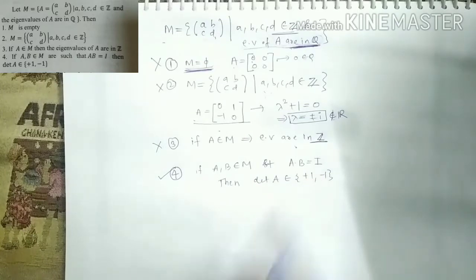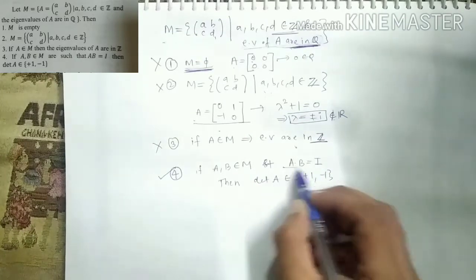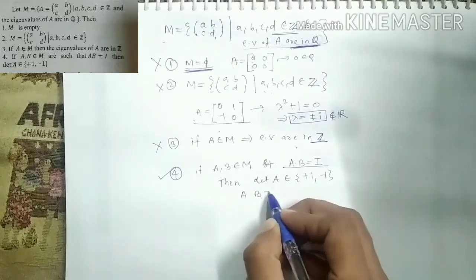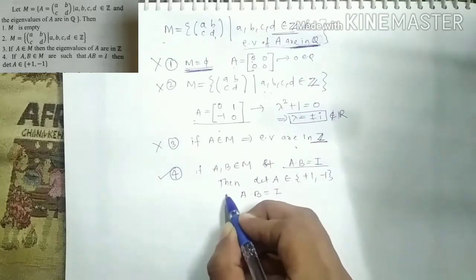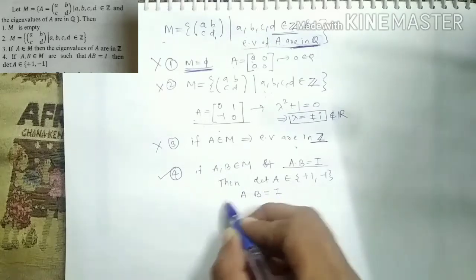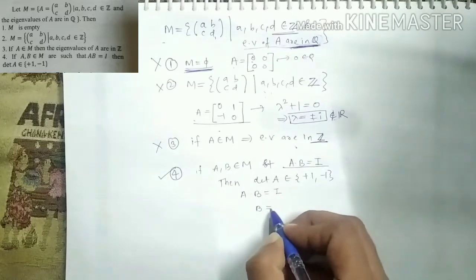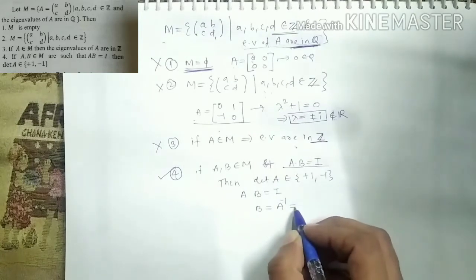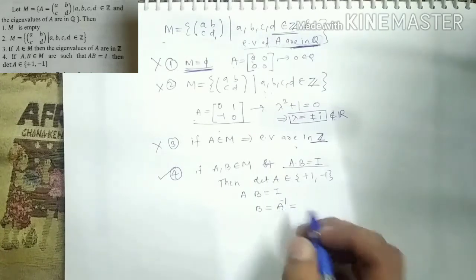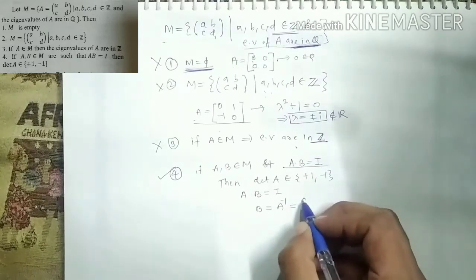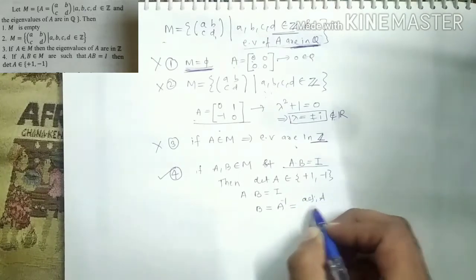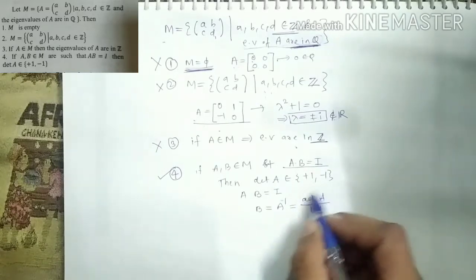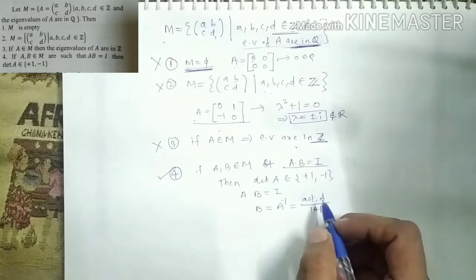If A and B are in M such that their product is identity, then the determinant of A is either plus 1 or minus 1. Now let's understand this very carefully. If my A into B is identity, and I multiply throughout by A inverse, what we will get? We will get B equals A inverse. Now let's understand carefully. What is my A inverse? What is the formula for A inverse? Adjoint of matrix A divided by determinant.